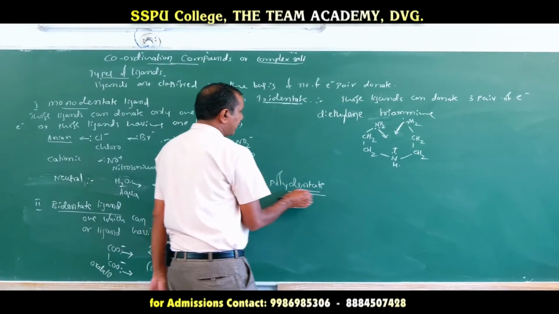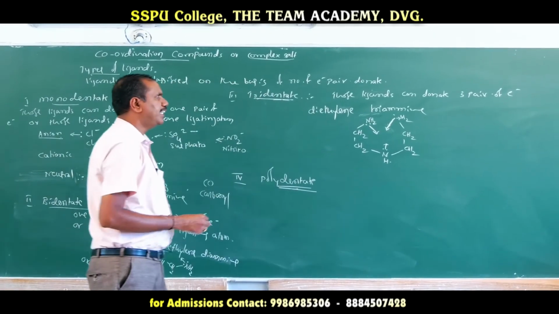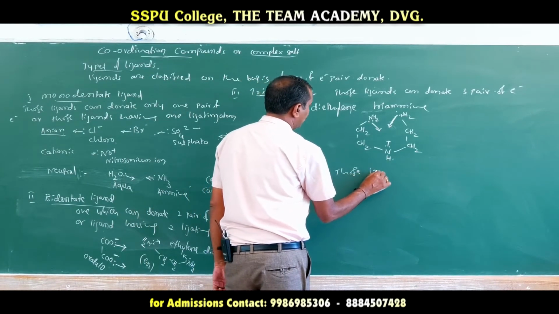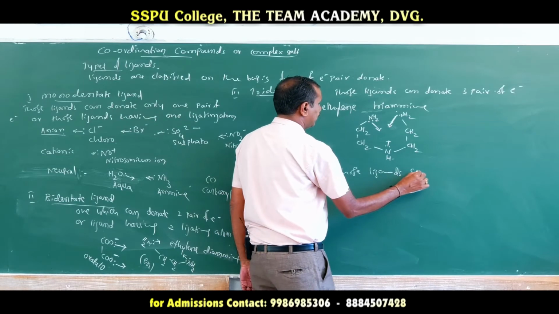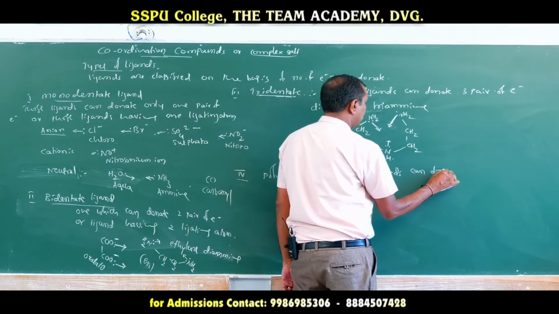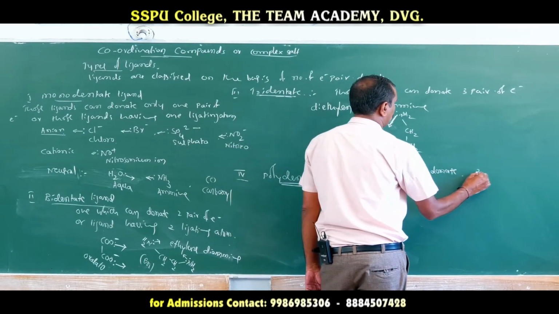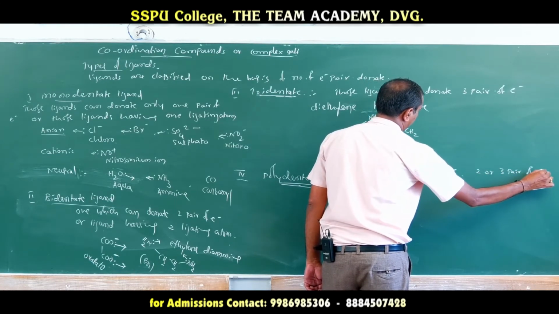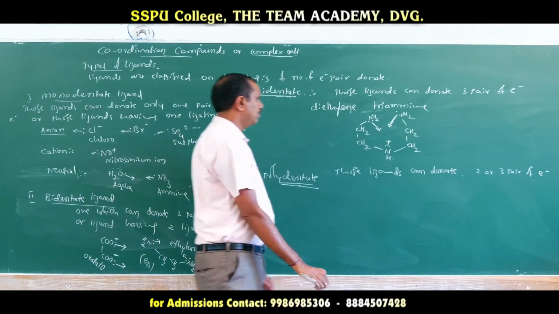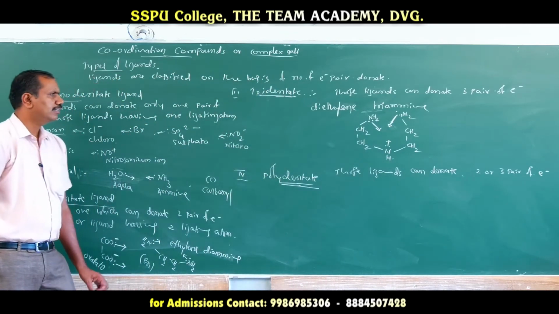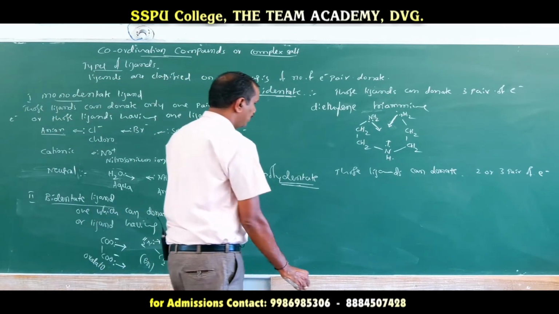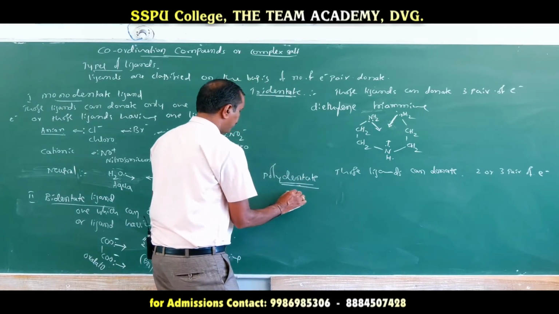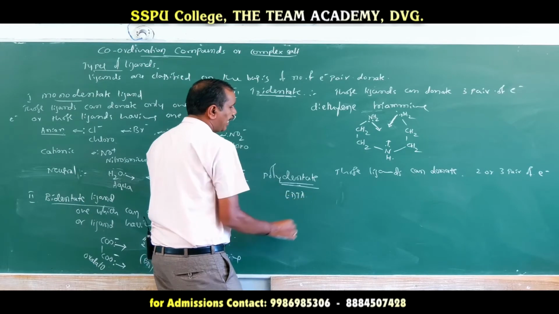Now, the example for polydentate. What are polydentate ligands? Those ligands that can donate two or three pairs of electrons are called polydentate ligands. Now we will go for EDTA, the most important example for examination, EDTA.